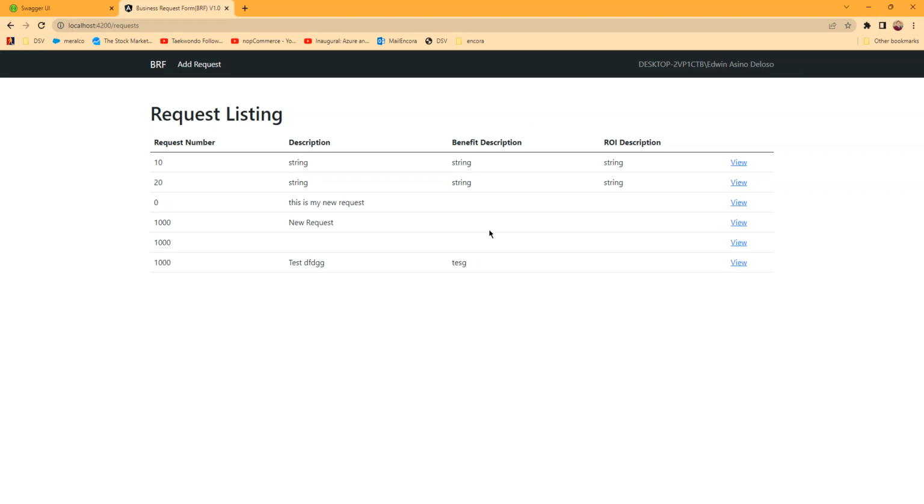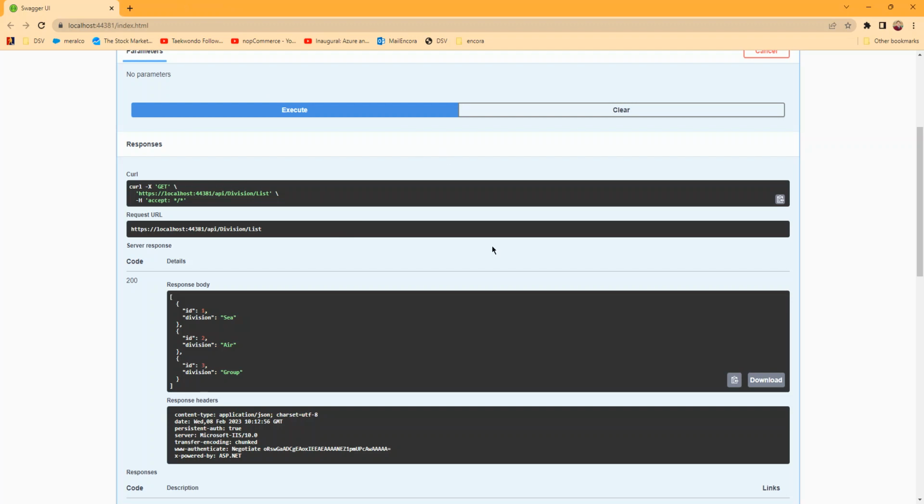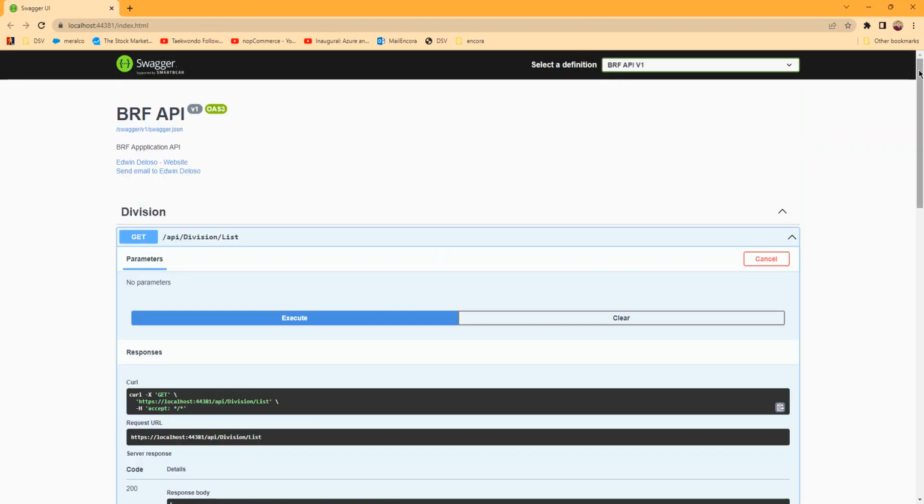Okay, so this is a short demo, guys, on how we have Angular as the front end and the back end is ASP.NET Core API. All right, so there are lots of things to finish.